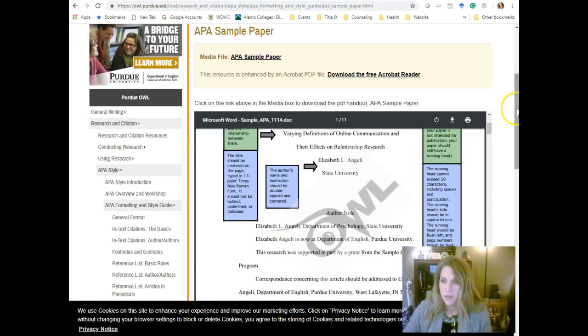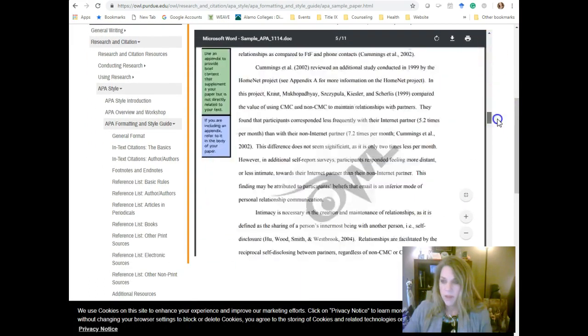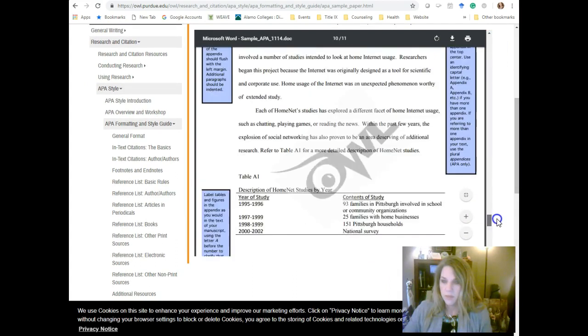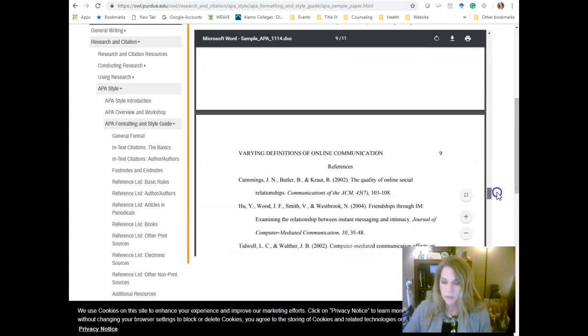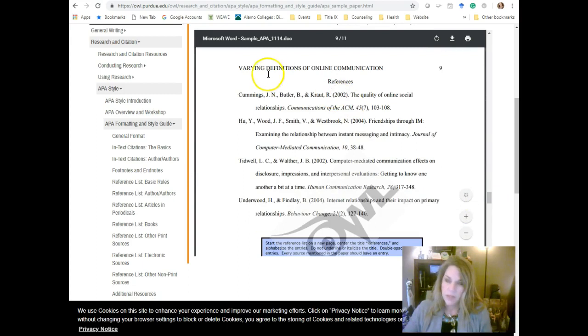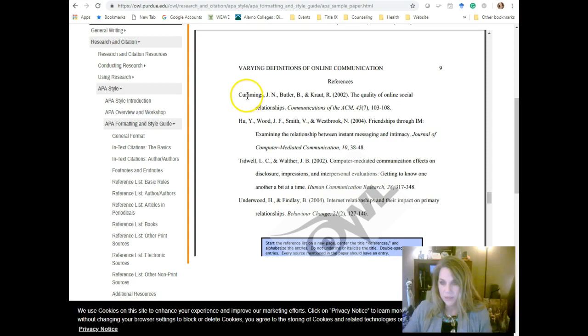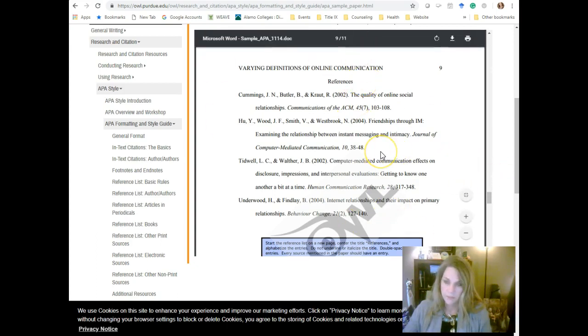It should load here in a minute. And when you scroll to the bottom, where the reference list is usually going to be in the last page right before the appendices, there's a reference list. I'm not worried about the running head or the page number. I just want the references. Everything is in double space, no extra spaces anywhere. They're going to be left justified with the first line. All remaining lines for a reference will be indented. And you can see the space here. It's 5 spaces in. And it gives you an exact replica of what it should look like.